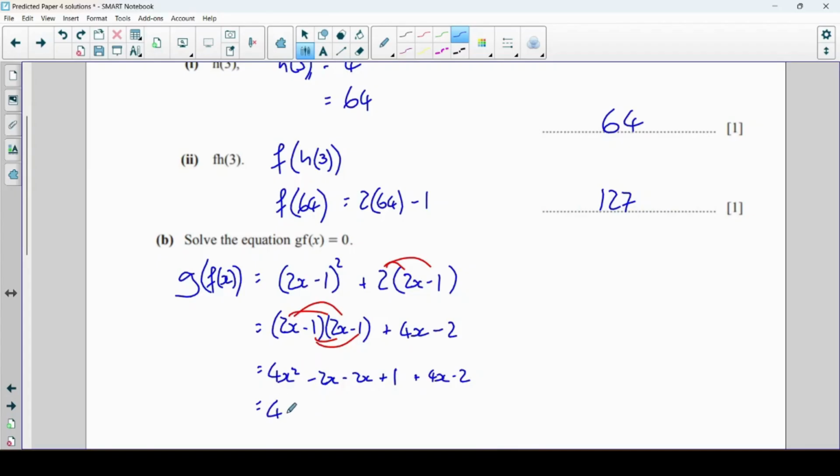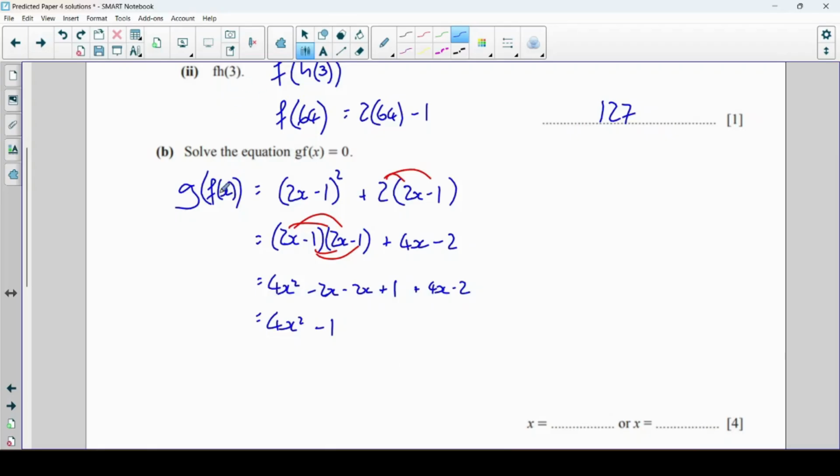So I get 4x squared, minus 2x minus 4x plus 4x is 0, so those all cancel out. Then I've got plus 1 minus 2, which is just minus 1. So there we go, we found what gf of x is. It's 4x squared minus 1. Now I want to solve this equation when that thing is equal to 0.